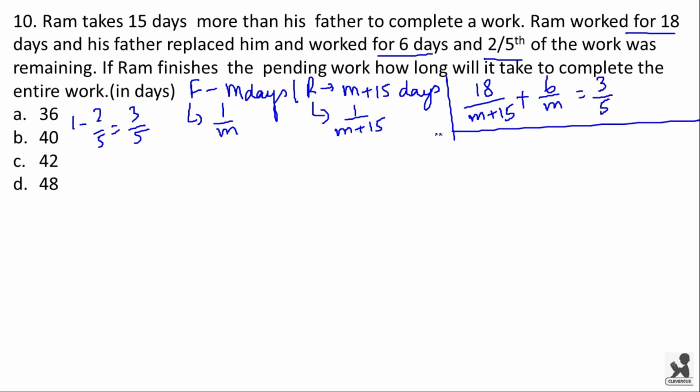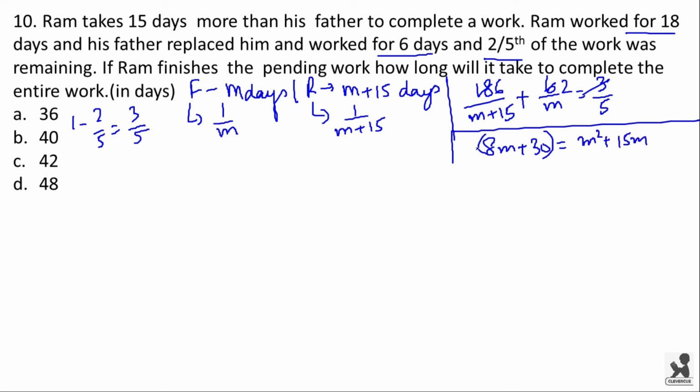Now from this we get a quadratic equation. Here 3 goes 2 times and 6 times, and now we got 6m plus 2m plus 30 on our left hand side, that is 8m plus 30 is equal to m square plus 15m by 5.